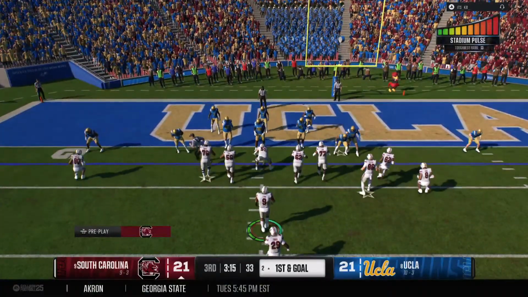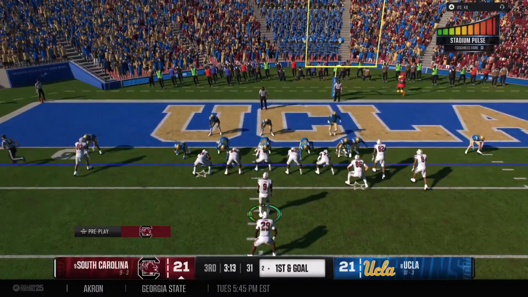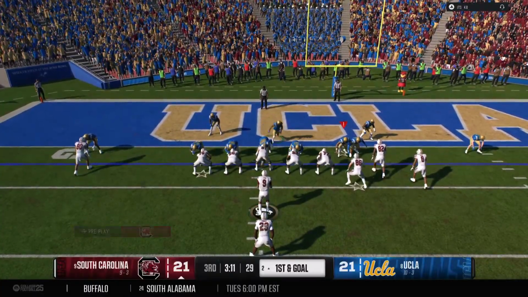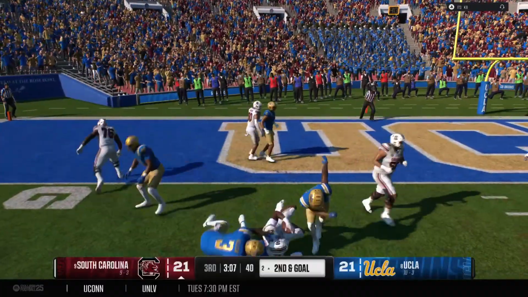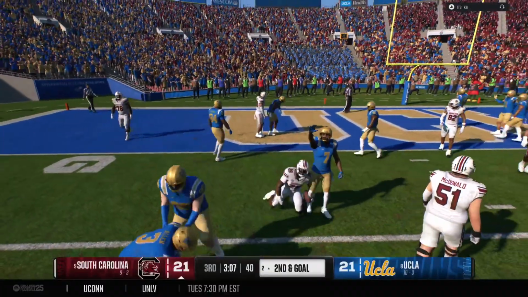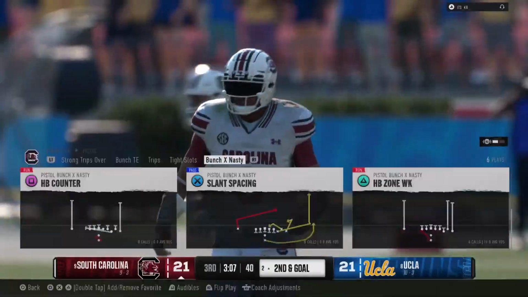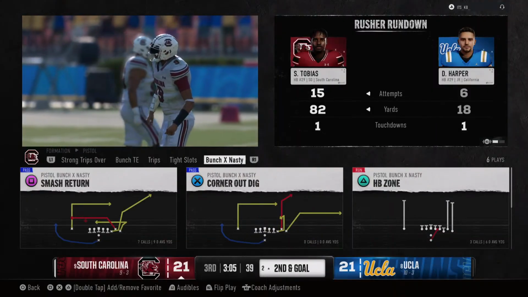And the Gamecocks will line up here on 1st down and goal. They'll try to run this one in. Couldn't quite get there. Brought down at the 2. Brings up second and goal.